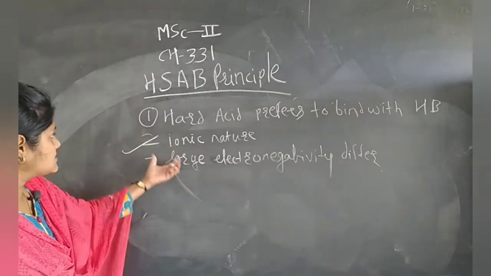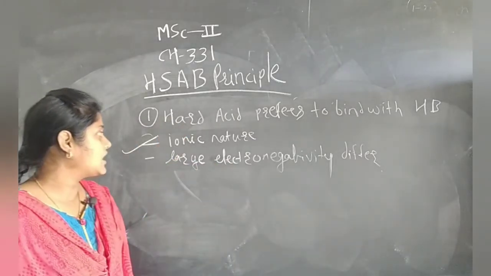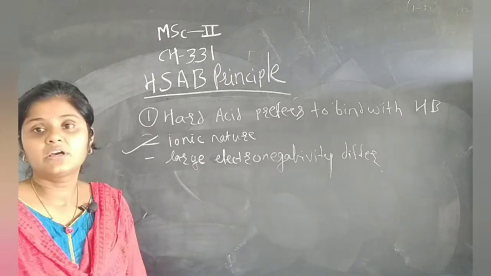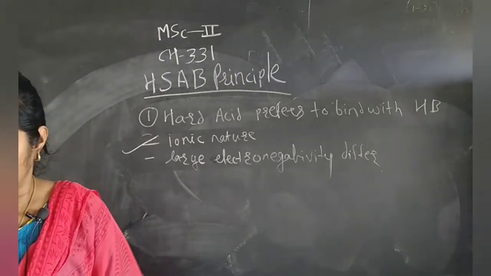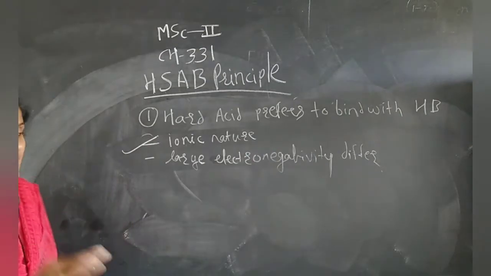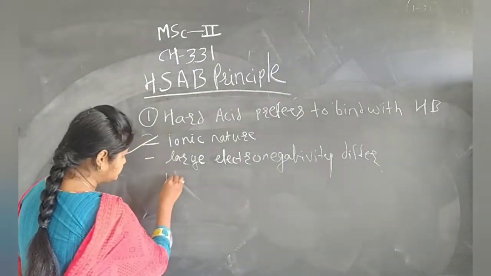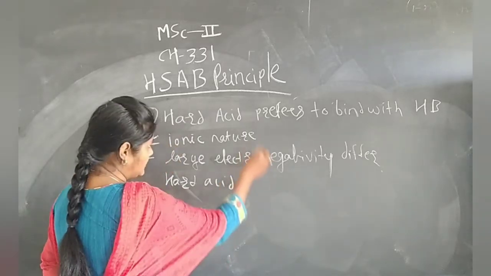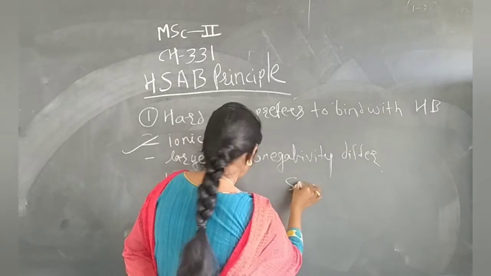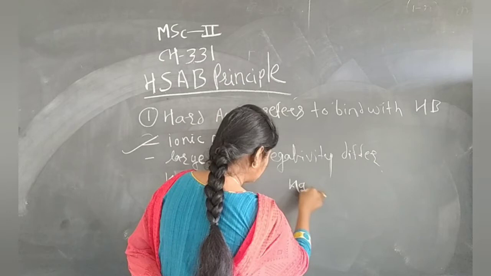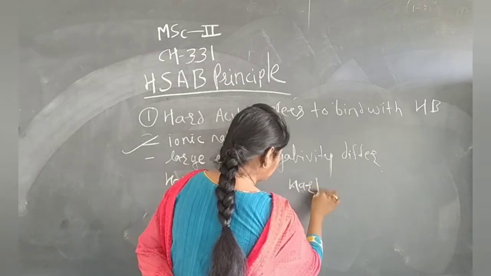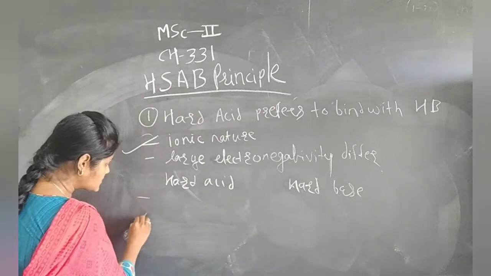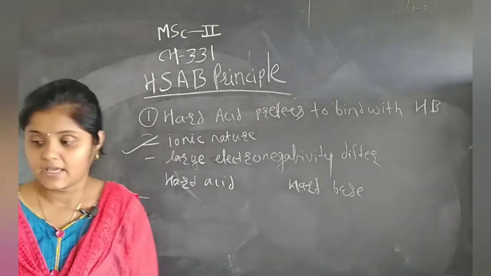So next, in hard acid prefers to bind with hard base, we consider the hard acid and hard base. First we focus on some points of hard acid.